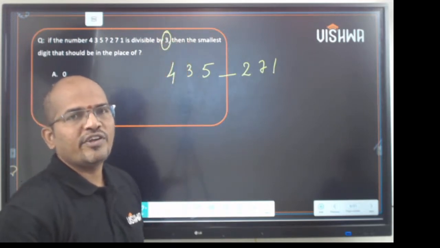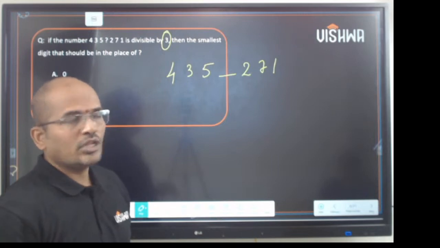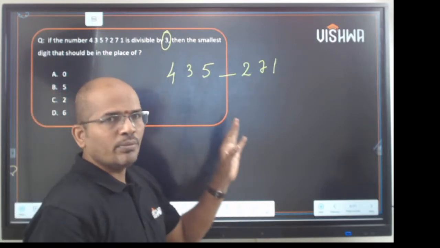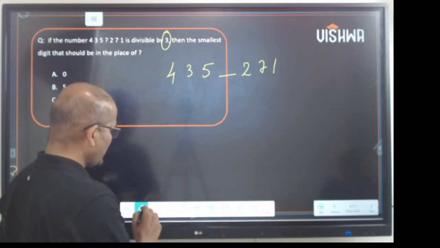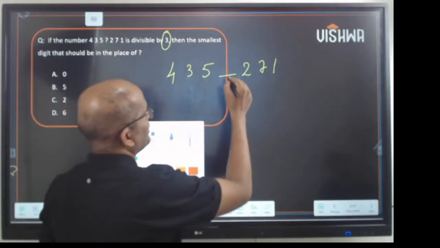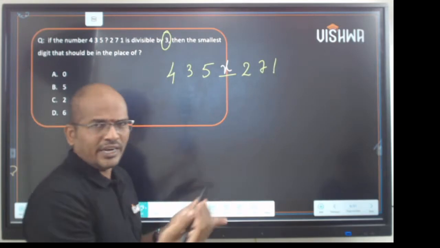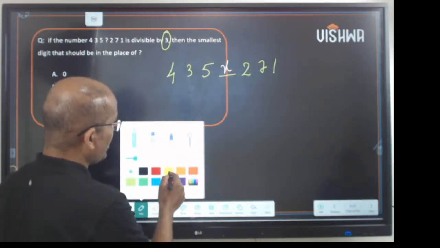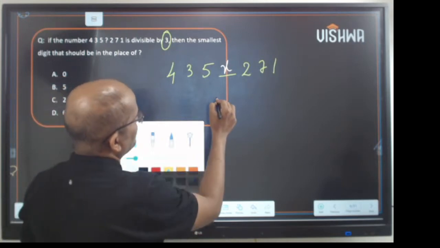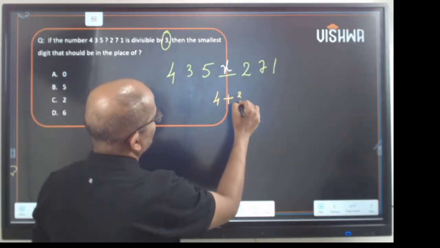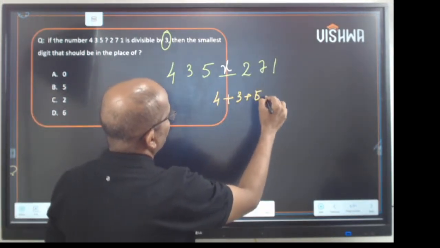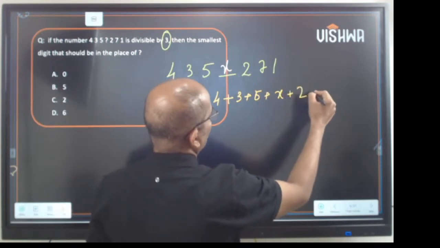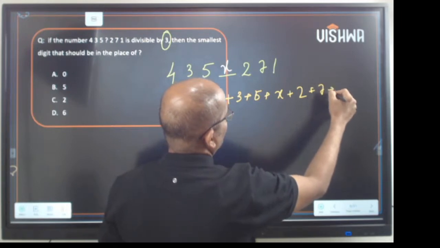Okay, now what is the rule of divisibility by 3? The sum of the digits should be a multiple of 3, or the sum of the digits should be divisible by 3. So let us take this unknown value as x. Now I write it as 4 plus 3 plus 5 plus x plus 2 plus 7 plus 1.